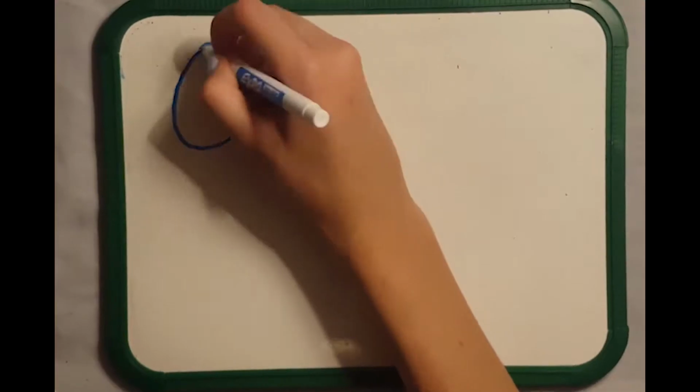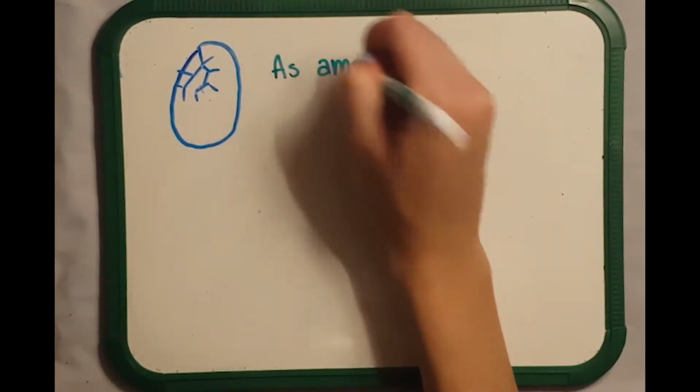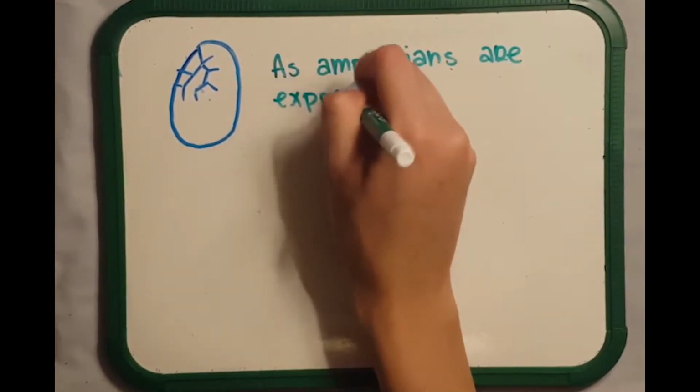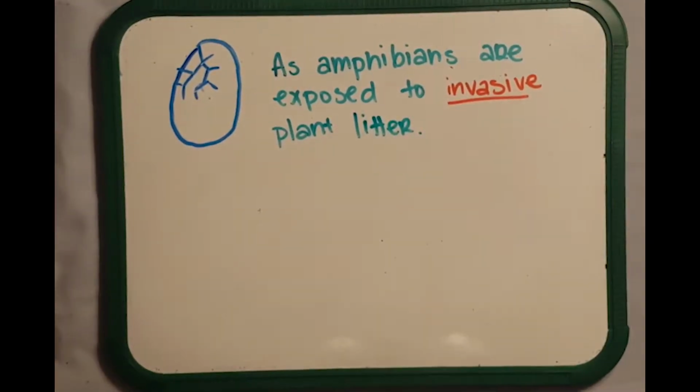By exposing the amphibians in the environment to invasive plant litter, Dr. Jessica Hua and her research team tested how this kind of shift affected amphibian development and susceptibility to the toxicity of the rising salt levels.